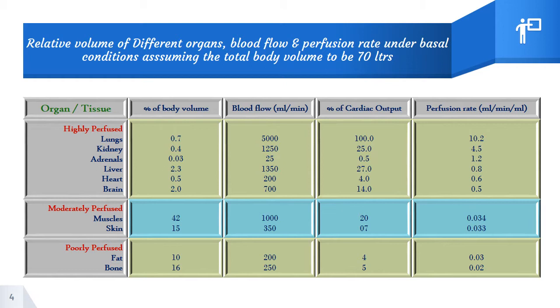And coming to the last one, poorly perfused tissues such as fats and bones, the perfusion rate will be 10 times lesser than that of the moderately perfused condition. So 0.03 will be the perfusion rate for poorly perfused tissues.